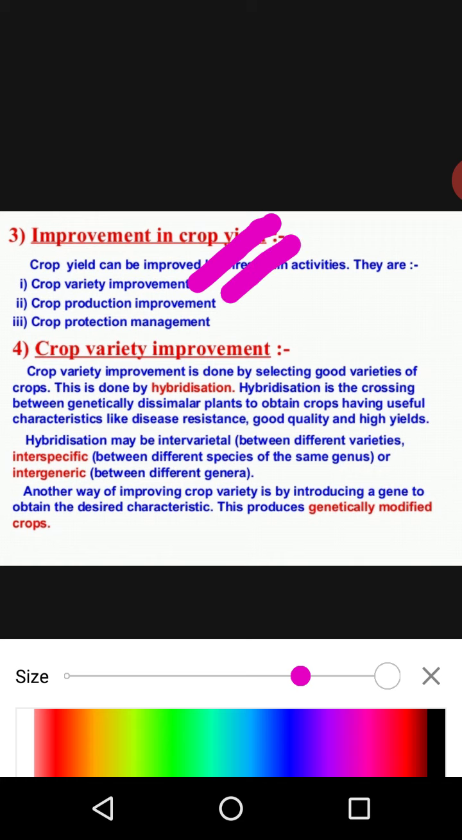The third one is crop protection management, and it is related to nourishment also, for the growing crop and then the harvested crop. Clear? When all the growing plants are in the field, in the natural environment, at that time total nourishment as well as protection is absolutely necessary for the crop plant.